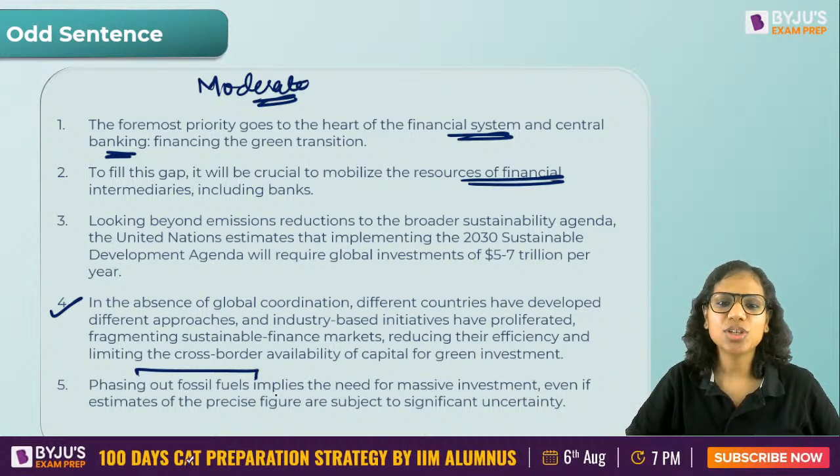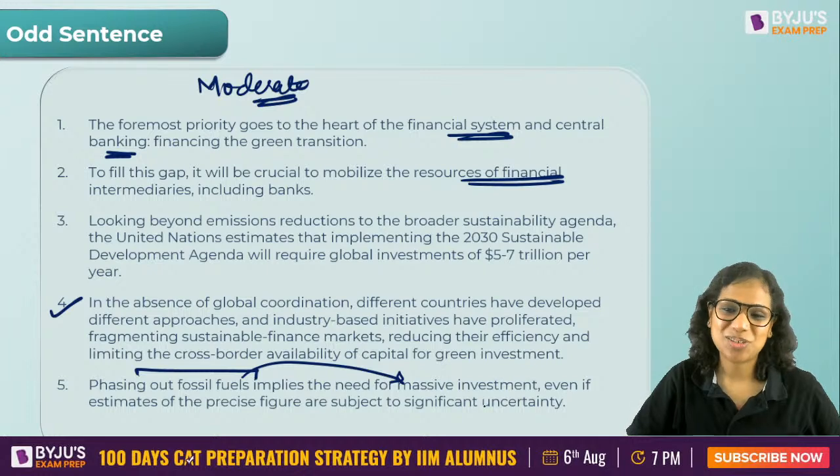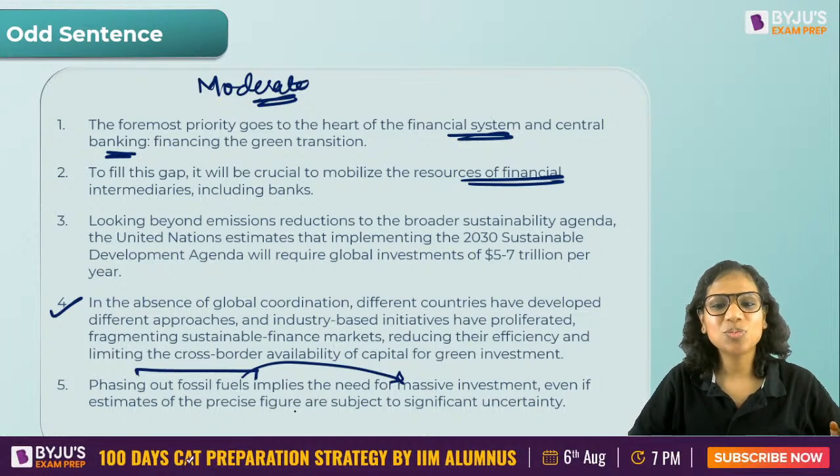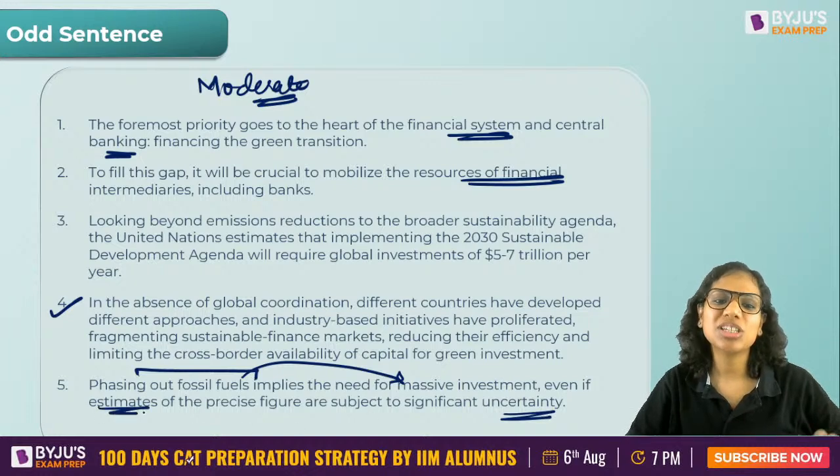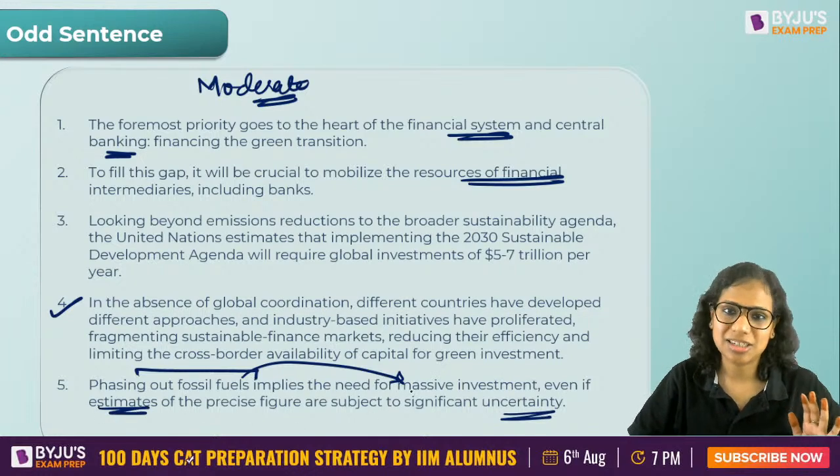So phasing out fossil fuels implies the need for massive investment, even if estimates of the precise figure are subject to significant uncertainty. So it says that बहुत पैसे लगेंगे. We need massive investment, even if the estimates of the precise figure are subject to significant uncertainty. ठीक है, estimates में भी precise नहीं है हमारे पास, but बहुत पैसे लगेंगे.